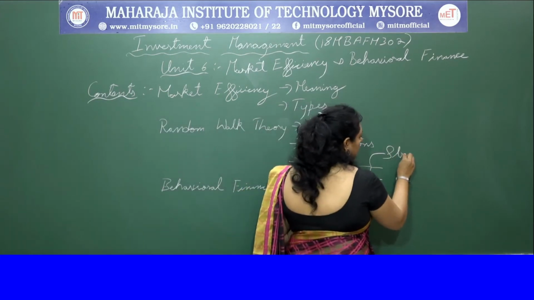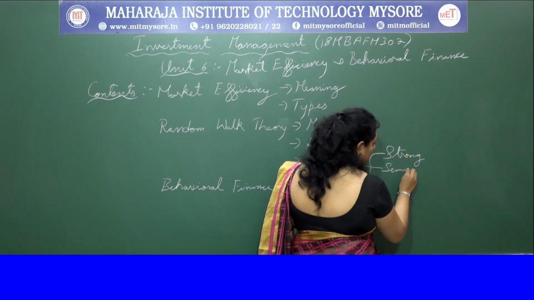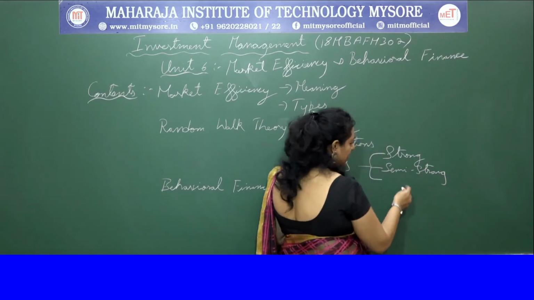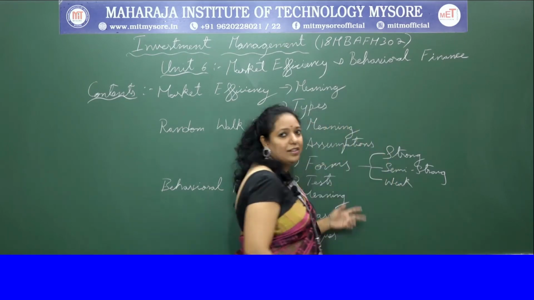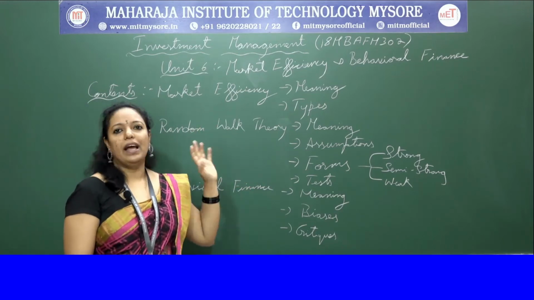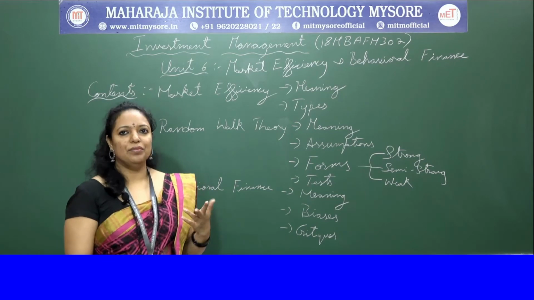So strong, semi-strong, you can even call this as semi-weak, okay, because it is partial. Strong form, semi-strong form and weak form. These are the three forms of random walk theory.